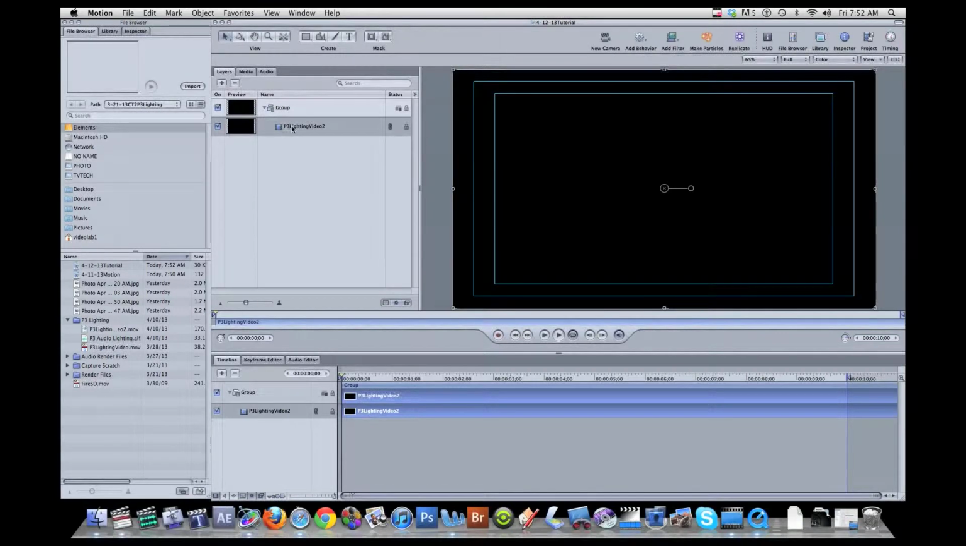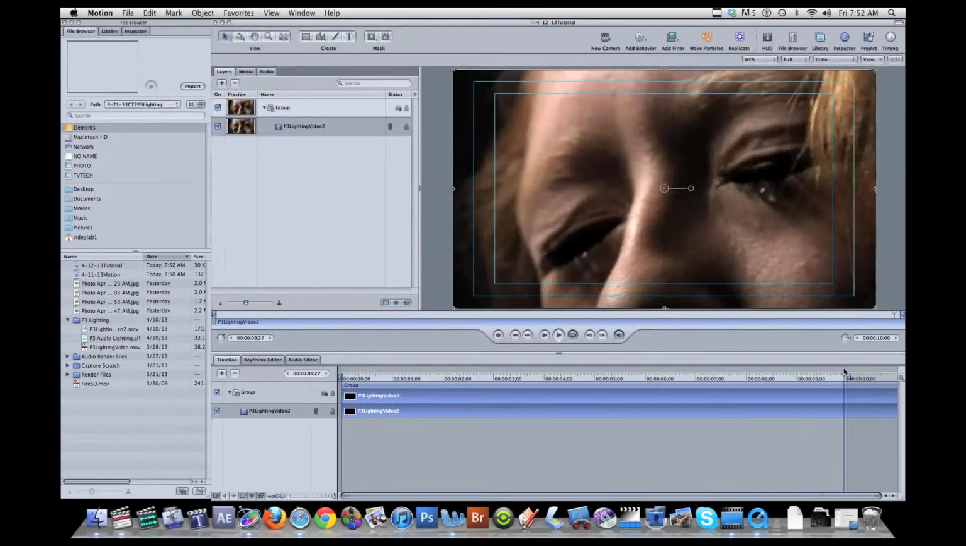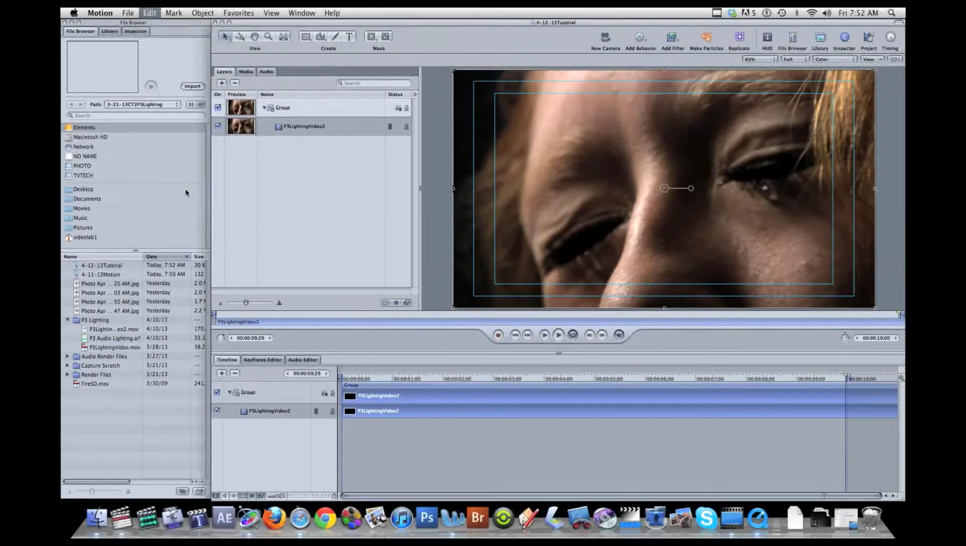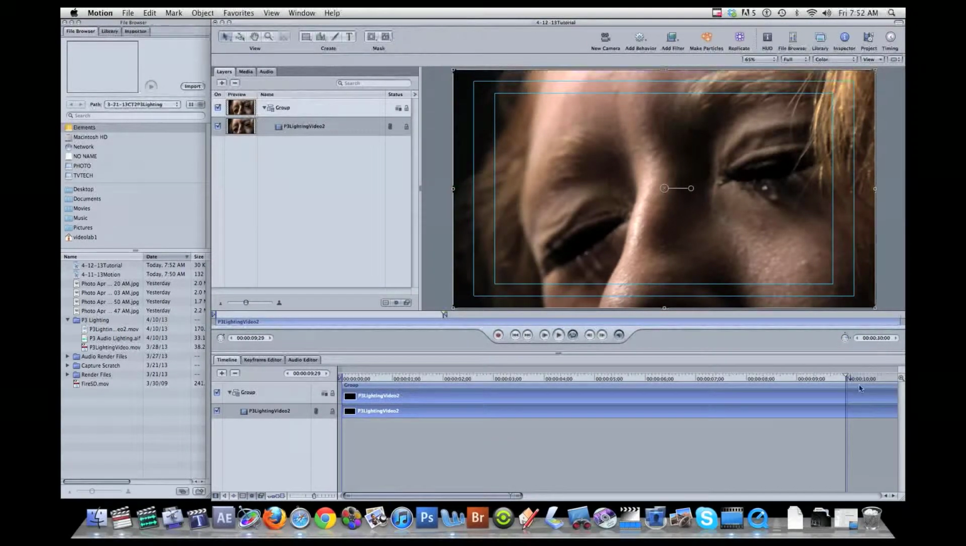And so I have one layer right now. This is the video layer. So if I drag across, and by default, a new Motion project starts out with 10 seconds, and this is actually a 30-second long spot. So we'll go Edit, Project Properties, and we'll change the duration to 30 seconds. Okay, now we have 30 seconds.